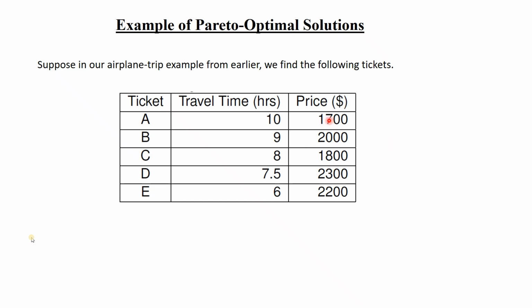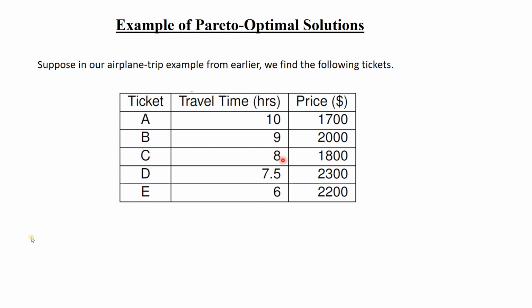If it is taking more time, then it will be cheaper, and if it is reaching your destination fast, then it will be costlier, more expensive. So you have to compare both. There is a multi-objective function.